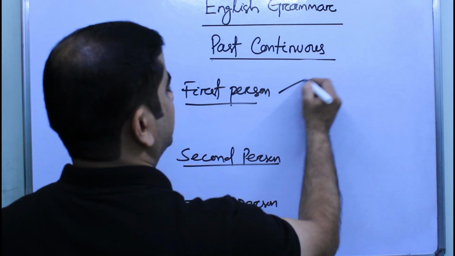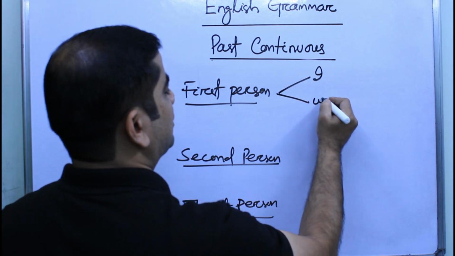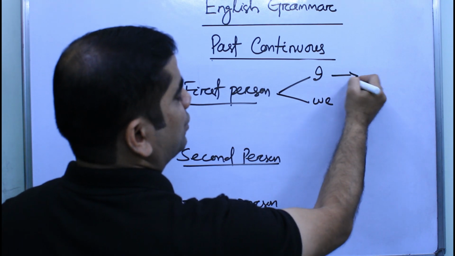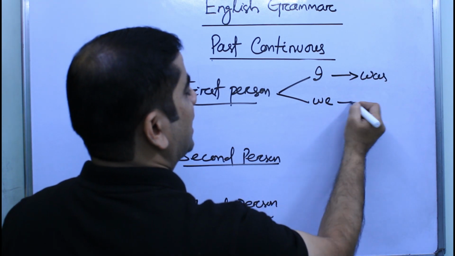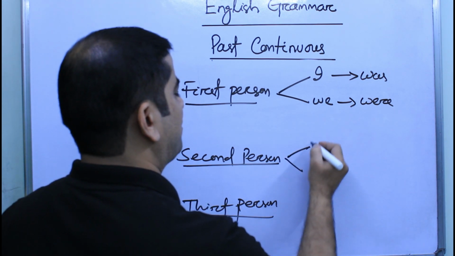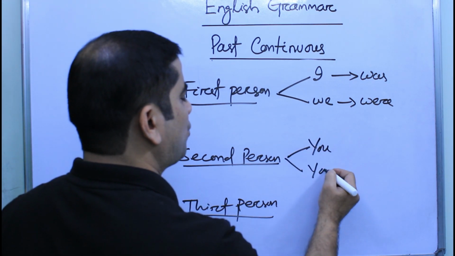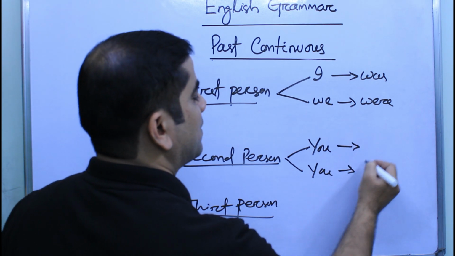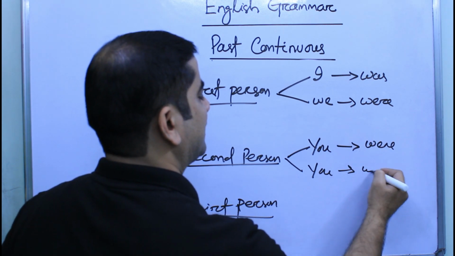Fine. First person singular is I and plural is we. Okay. We use was with I and were with we. For second person singular and plural both are you. So we use helping verb were.